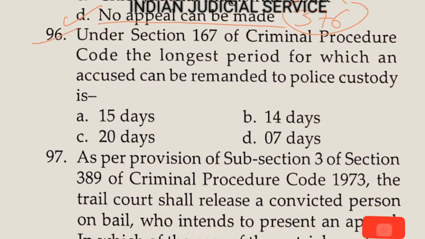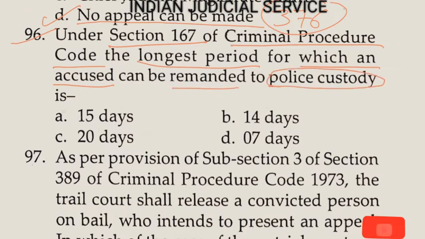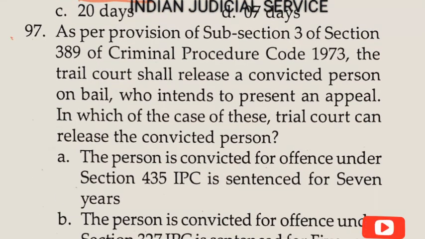Now question number 96. Under Section 167 of the Criminal Procedure Code, the longest period for which an accused can be remanded to police custody, this is very important, is 15 days. So the answer is option A. It means the maximum period of police custody is 15 days under Section 167.